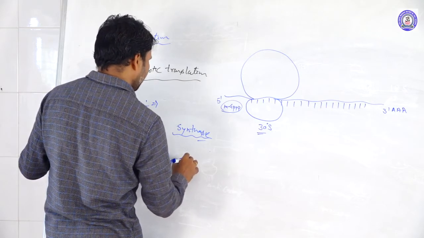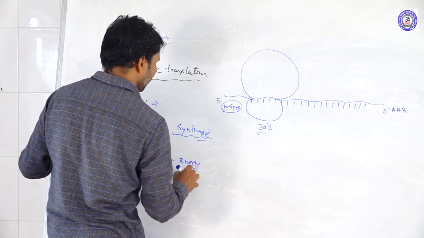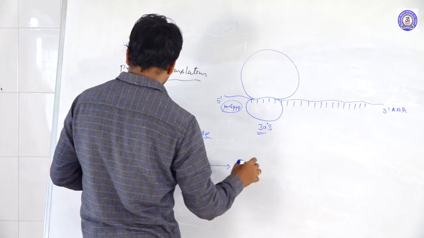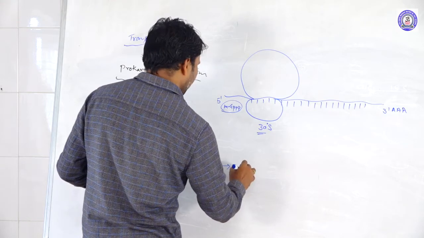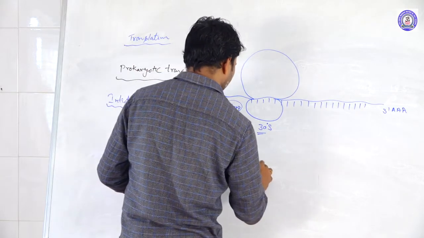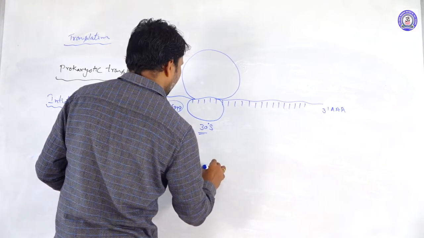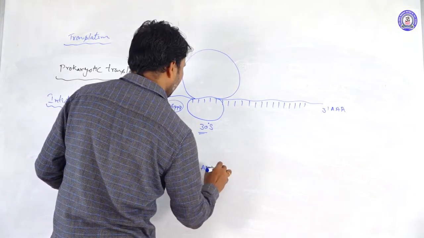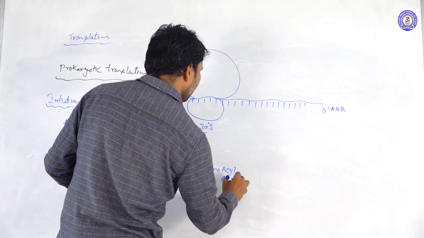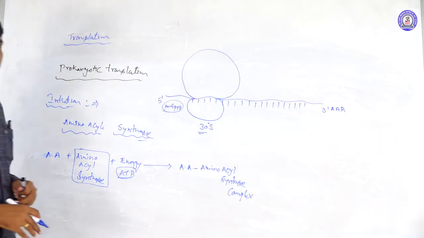The energy is taken in the form of ATP or GTP here. So this forms the amino acid synthetase complex.